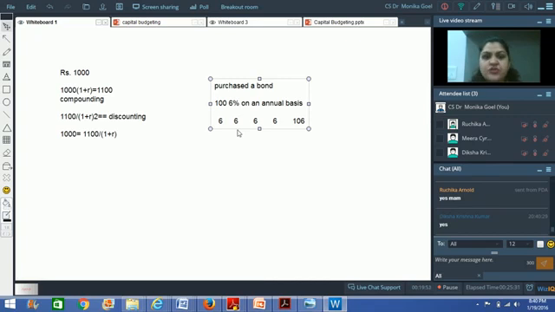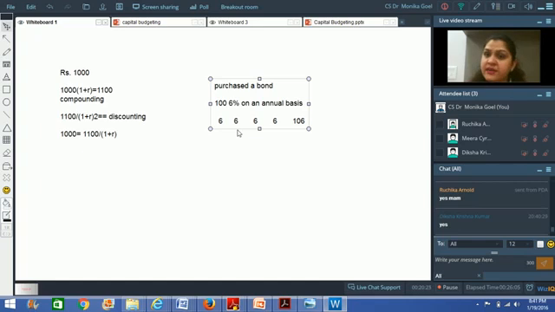Okay. Now, if I want to know the present value of this bond, what should be the price of this bond in the market? The price of this bond in the market is equal to the present value of the future cash inflows that I'm going to get.